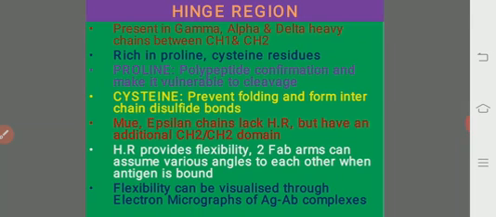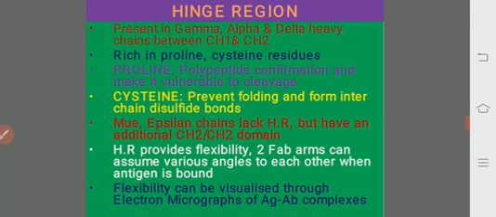The number of interchain disulfide bonds in the hinge region varies considerably among different classes of antibodies and between species. So the hinge region is rich in proline and cysteine, and both of them play a major role in different things.